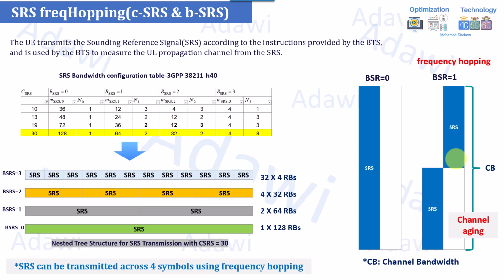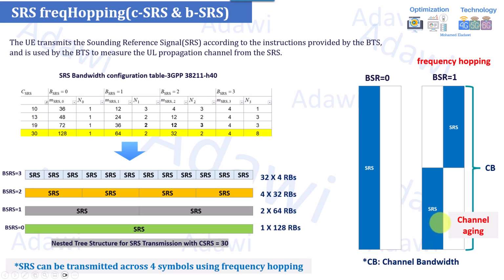So the gNB now can have the information about the full bandwidth, and at the same time the user can increase the power of the transmitted SRS, so it can improve the uplink coverage. But there might be a trade-off, assuming you have a very high variation of the channel, the user is moving very fast and so on. This might be a channel aging problem, as I have highlighted here. For example, channel aging means that the SRS is scheduled in intra-slots, within the same slot, or even intra-slot frequency hopping.